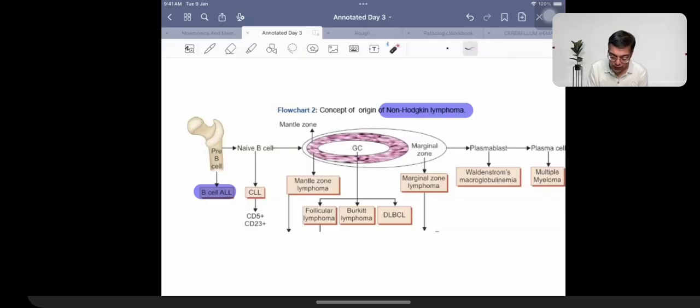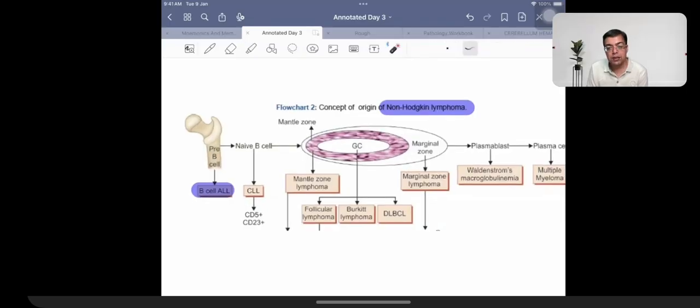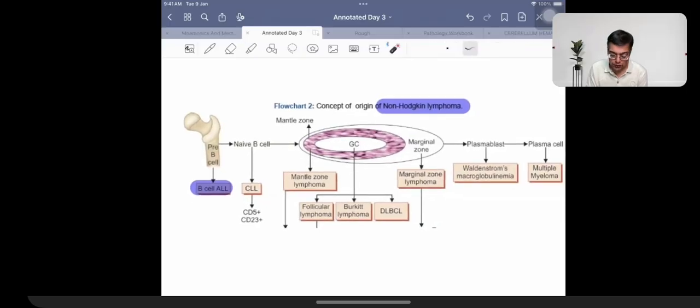What is the cell of origin of a B cell ALL? This image appears simple, but you have to remember this. B cell ALL arises from the bone marrow from the precursor B cell. It is going to have good prognosis, bad prognosis. Revise, revise, revise. Which type of genetic defects are associated with good prognosis in ALL?